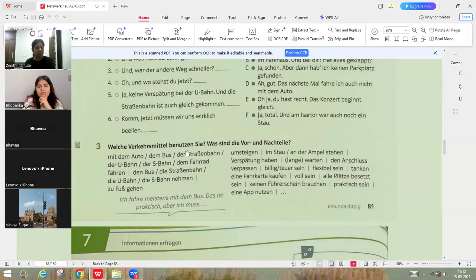Okay. Benutzen means to use. So which vehicle do you use? Which mode of transport would you use? And what are the positive and negative sides of this? This I want to give you as homework. Use at least two. Tell at least two Verkehrsmittel, modes of transport which you use. And for both, you have to tell one positive point and one negative point.